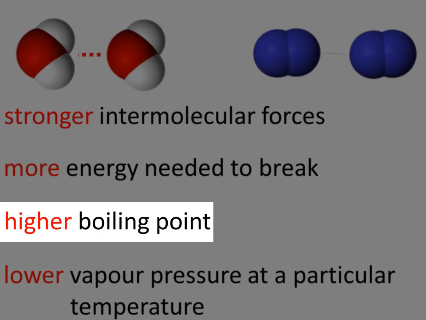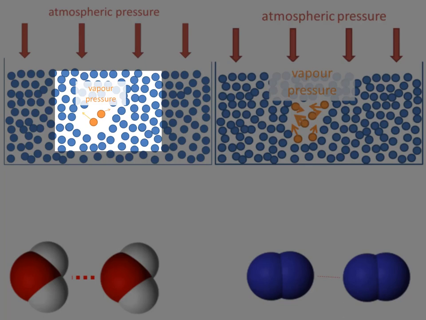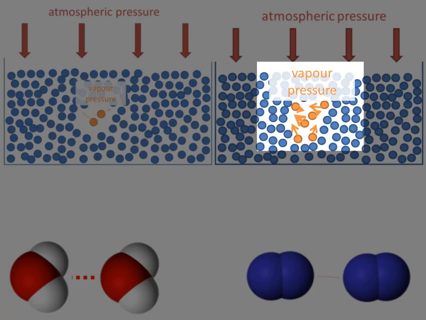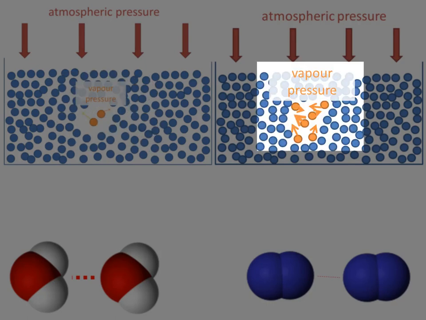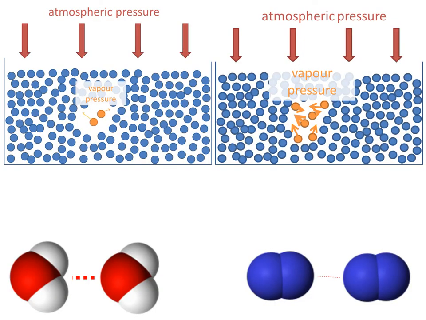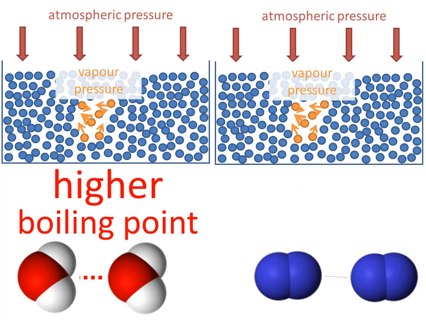The reason this is so is that at a particular temperature, fewer water molecules will be in vapor form than nitrogen molecules will be. That's because it's more difficult to get the water molecules to vaporize because they're held more tightly together. So, since fewer water molecules will be in the vapor form at a certain temperature, water's vapor pressure is lower than nitrogen's at a particular temperature. Therefore, to raise water's vapor pressure until it equals atmospheric pressure will take more heating, which is why boiling point is higher for water than for nitrogen.